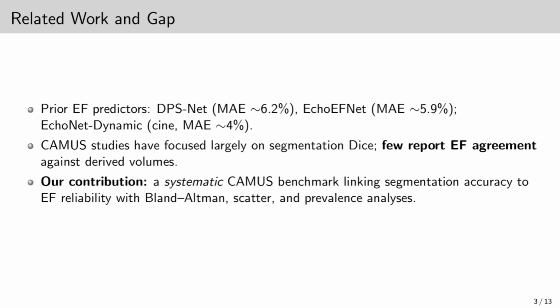Most of these models are complex, depend on massive datasets, or predict EF directly without showing intermediate steps like segmentation. On the CAMUS dataset, prior studies mostly reported segmentation Dice scores, but did not check how segmentation accuracy translates to EF accuracy. That's the exact gap we address in this work.